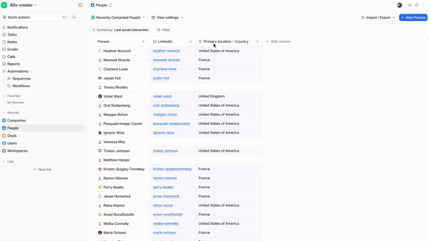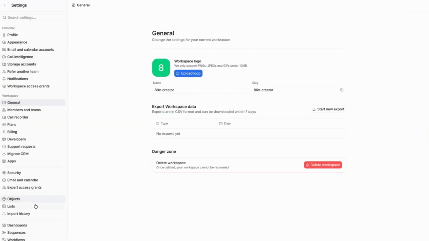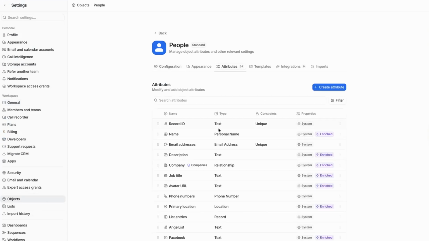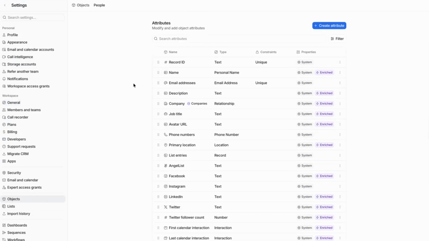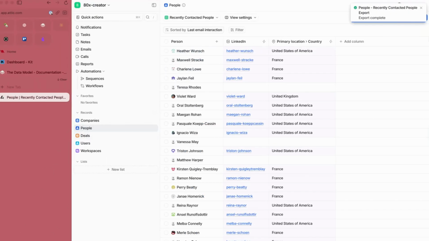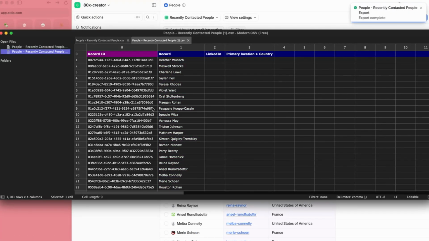So we've got LinkedIn here, primary location. We can actually view a full list of the enriched attributes in settings, objects, attributes, and have a look at them here. By default, when we try to export these, if I click export view CSV, it's not actually going to display the columns. Once it collects the data and downloads, we can open this up and see it's displaying the record ID and the record, but LinkedIn and location are blank.